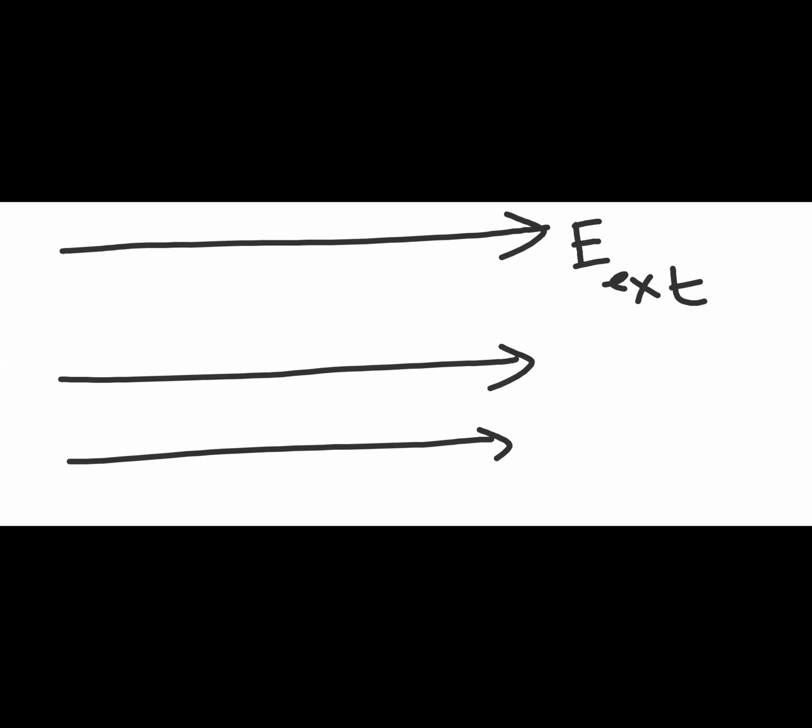And now I'm placing an already created dipole, that means plus and minus charge are separated.